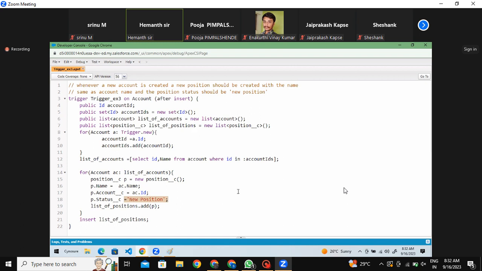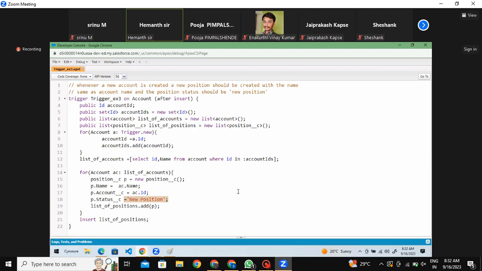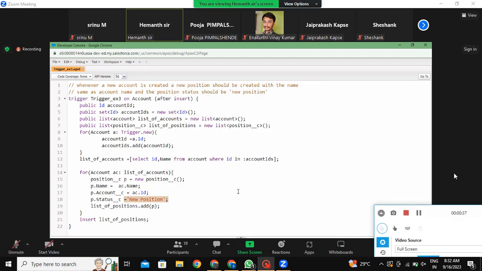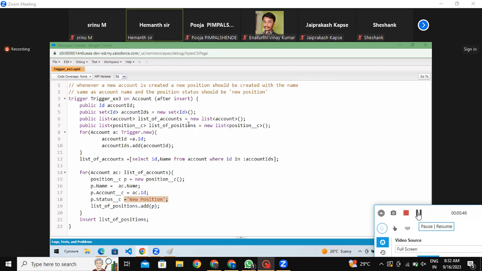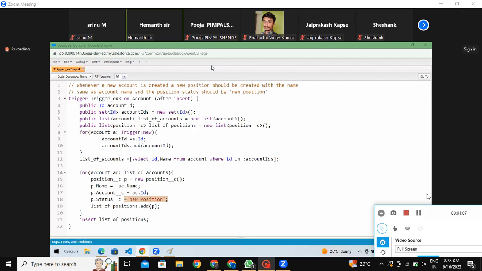whenever we are focusing on one example, we will not focus on other example. But in real time business, it's not like that. Everything will be interlinked. Okay. So here you can simply deactivate all the other things while executing this. All of you deactivate all the workflow, process builder, flow, everything, and then try the trigger. Because all the things will execute together. Okay. I will explain you what is the order of execution after completion of the trigger. Then you will understand which will execute first, which will execute next.